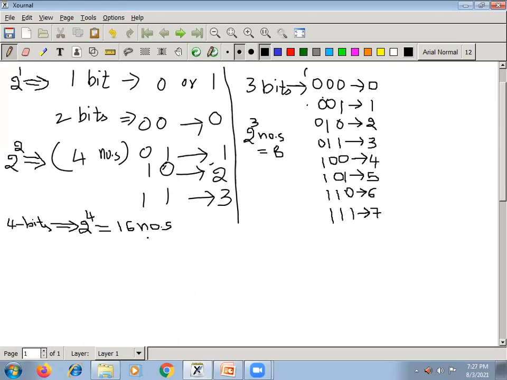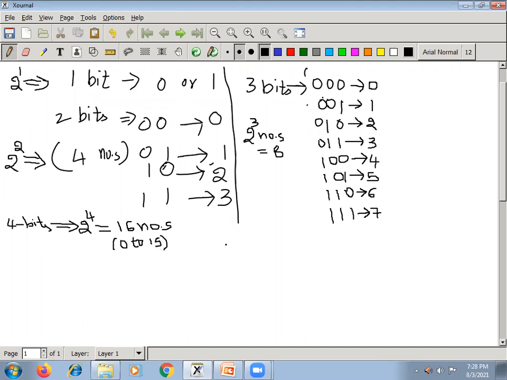That means starting from all 4 zeros to all 4 ones, if you write, you will get 16 different combinations, and those are the numbers 0 to 15. 2 power of 4, 16 numbers: 0 to 15. These are the 16 numbers we can store.